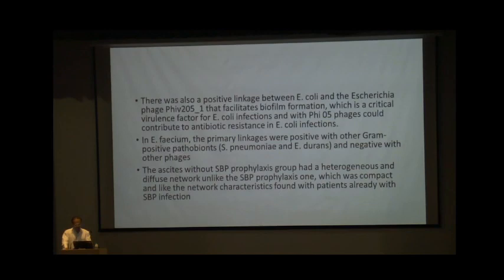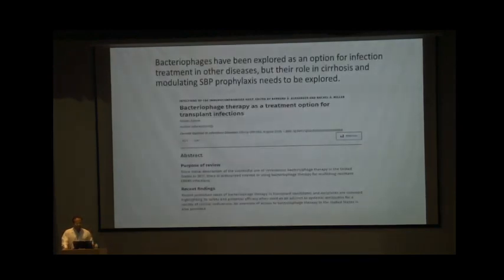So obviously, generally we know that bacteriophages are the new things. They are the new option with antibiotic drug resistance on the rise. So it is now proposed that bacteriophages can be used as a selective treatment for killing bacteria. And there are several published studies that have shown bacteriophage therapy as a treatment option in transplant recipients and donors as well. But the role of bacteriophages in case of SBP prophylaxis and in cirrhotic patients to prevent infection still has a long way to go.